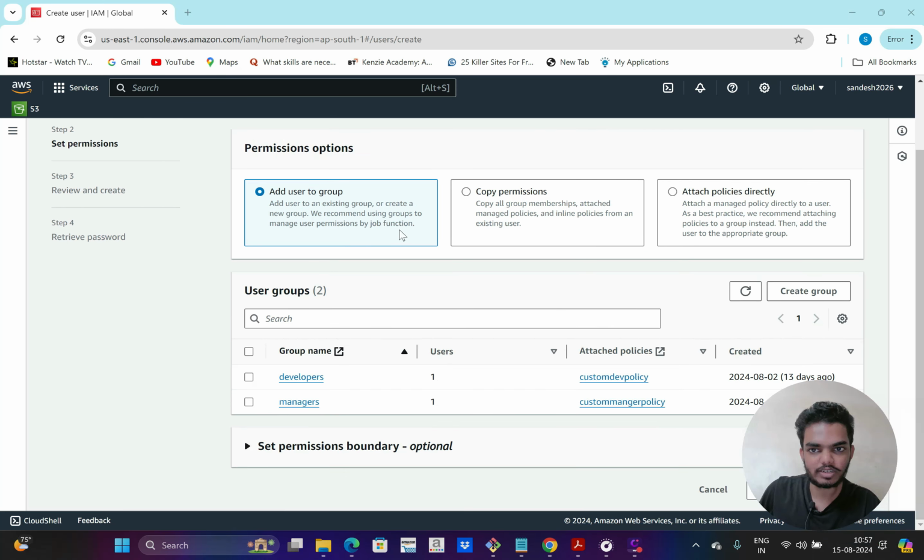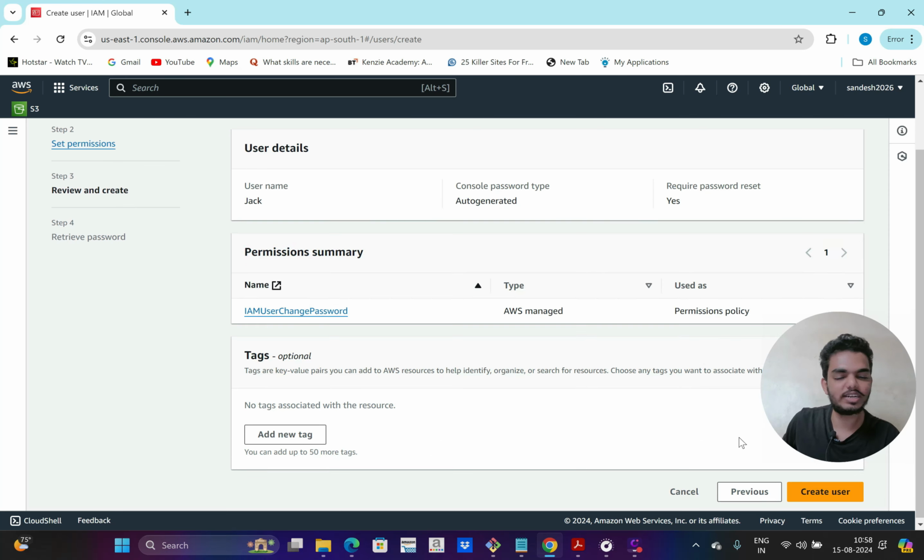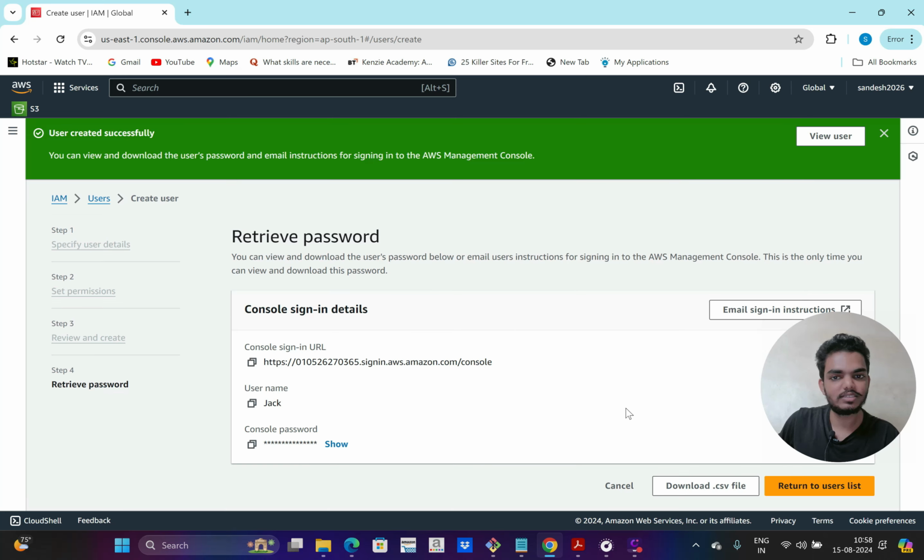Then there are a lot of options like add user to group, copy permissions, attach policy directly. So I'm not going to add this user to any group now. I have not created any group. So I'm not going to copy permissions or attach policies. I'm not going to attach any policies. So he should be able to log in, but he can't access anything. So I will just click on next. I have not attached any policy, so he should be able to log in. That's it.